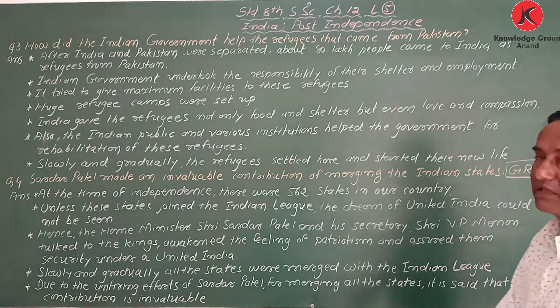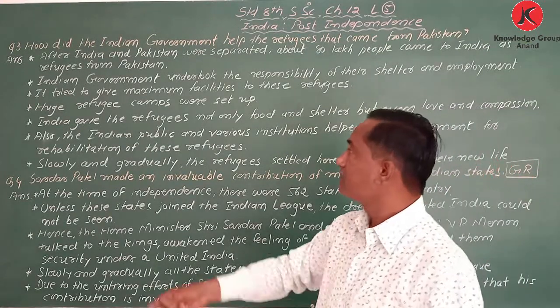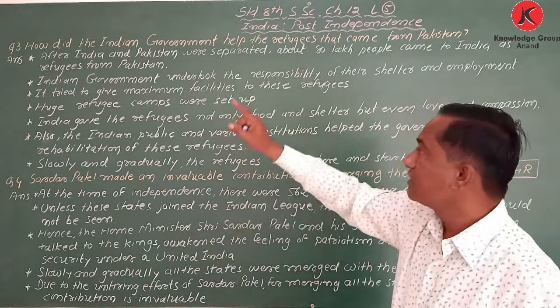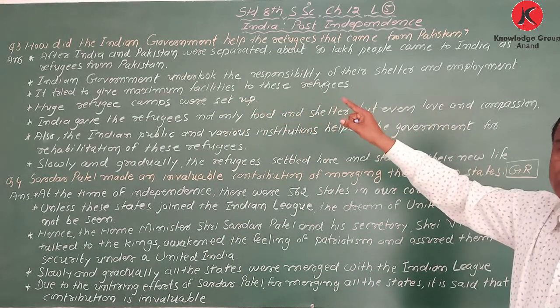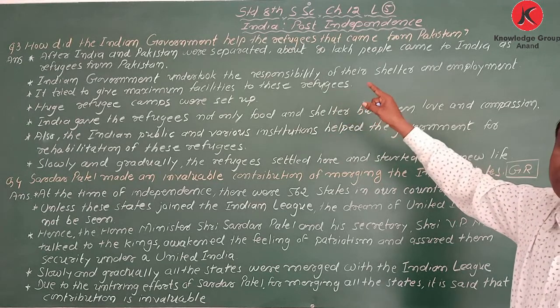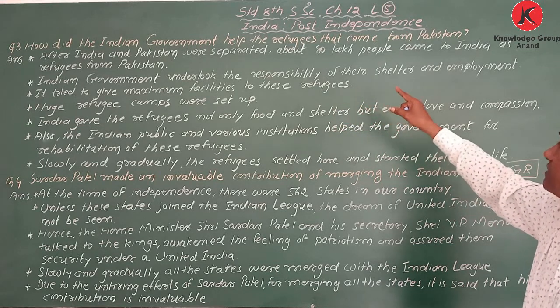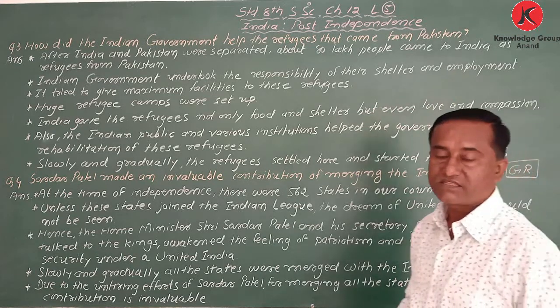Dear student, my next question is: how did the Indian government help the refugees that came from Pakistan?